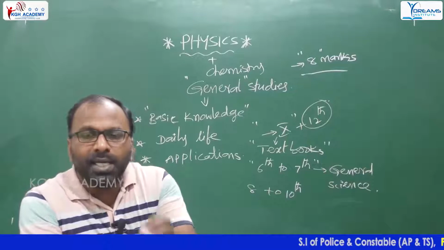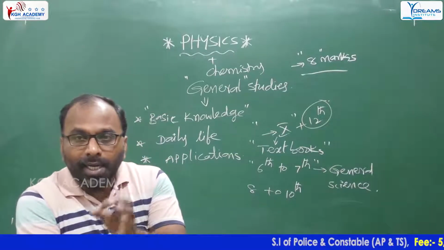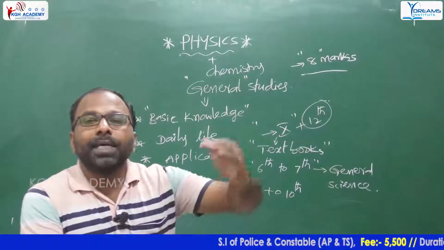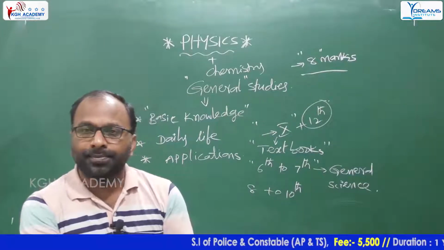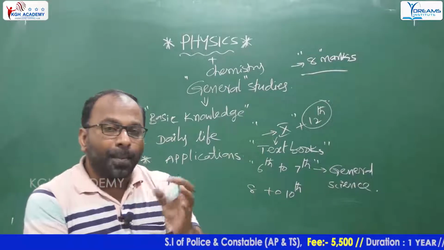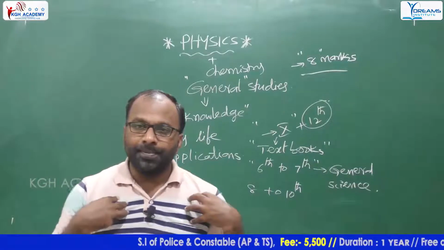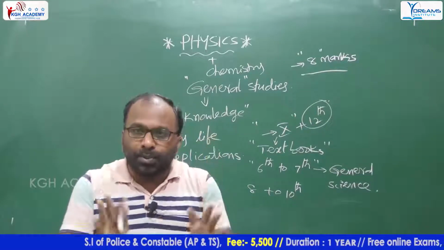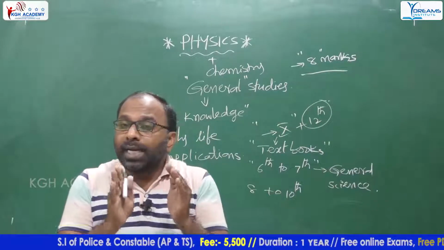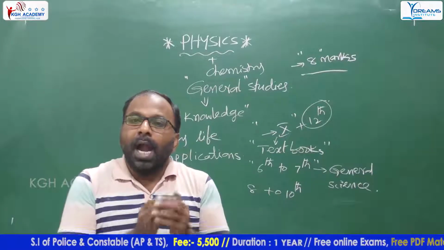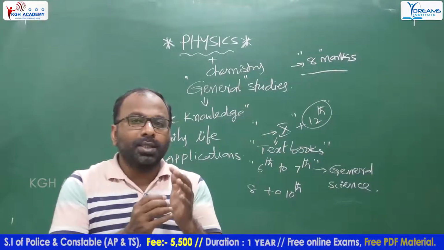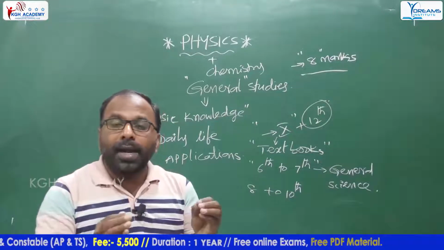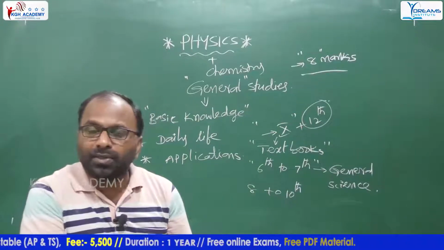We can never say exactly, because that depends on the examiner only. In my opinion, you have to prepare the two textbooks well. Then you will get some idea, you will gain good marks, and there are some chances of getting selected also.